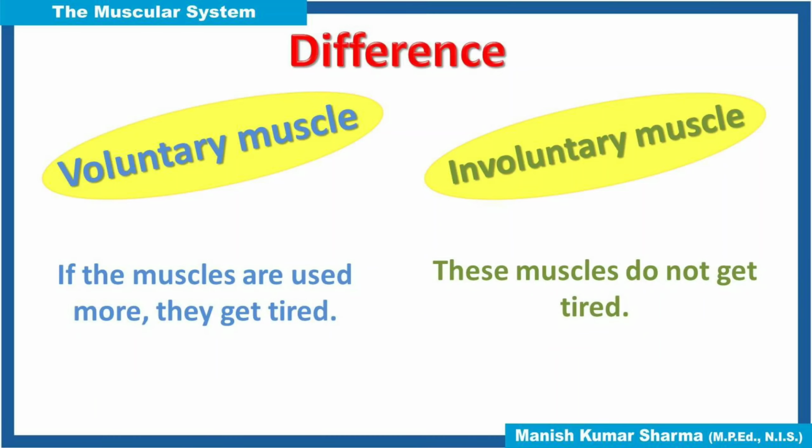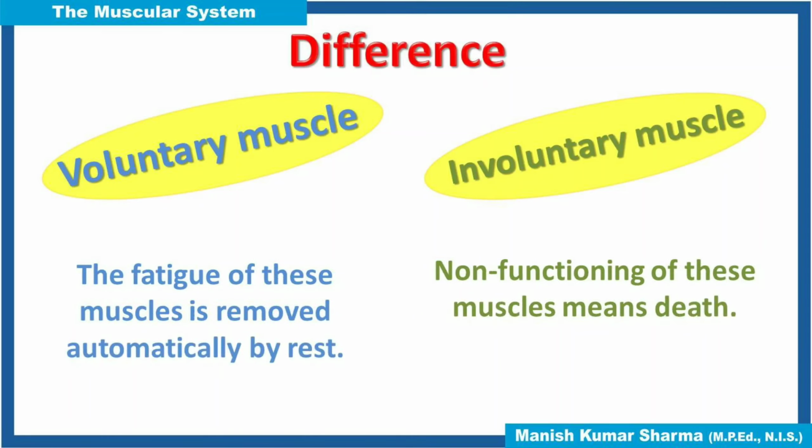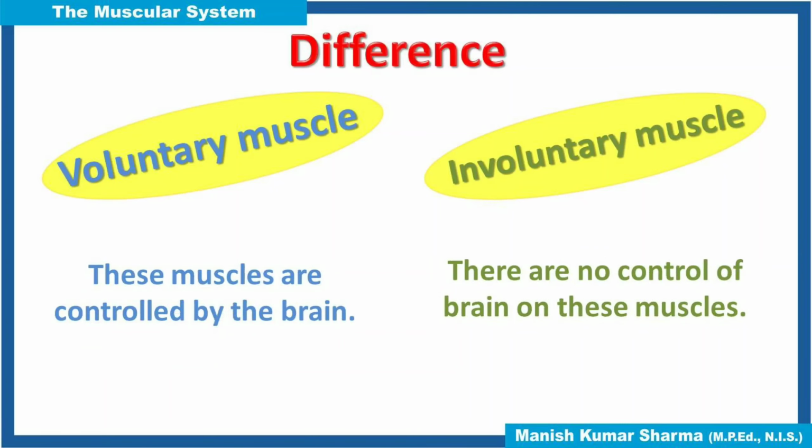If voluntary muscles are used more, they get tired. Involuntary muscles do not get tired. The fatigue of voluntary muscles is removed automatically by rest. Non-functioning of involuntary muscles means death. Voluntary muscles are controlled by the brain. There is no control of the brain on involuntary muscles.